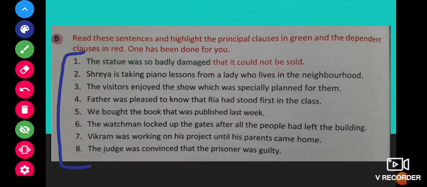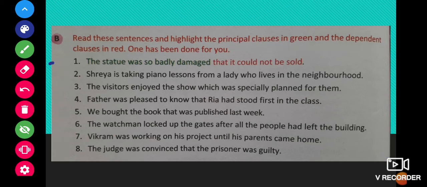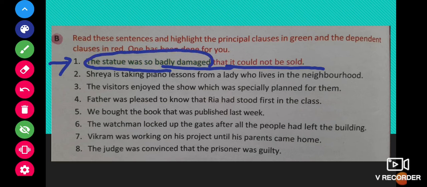Okay, so these are 8 sentences. Let us try to find out what are principal clauses in each of these sentences and what are dependent clauses. So let us read the first one first. It is already done. The statue was so badly damaged that it could not be sold. So the statue was so badly damaged. This group of words is making a complete sense. We are able to understand it completely. So this is the principal clause, PC.